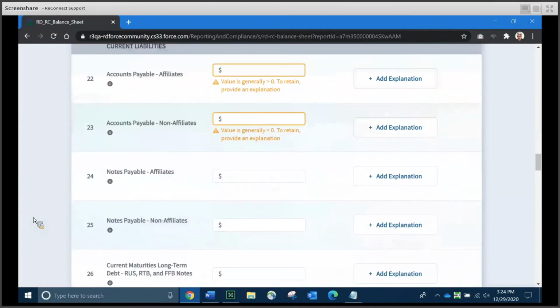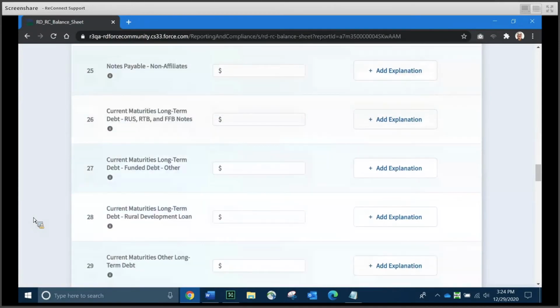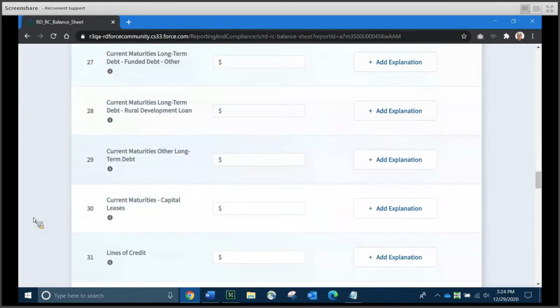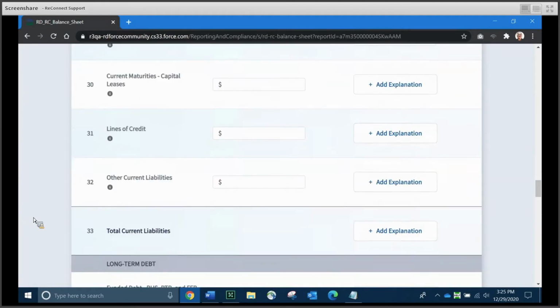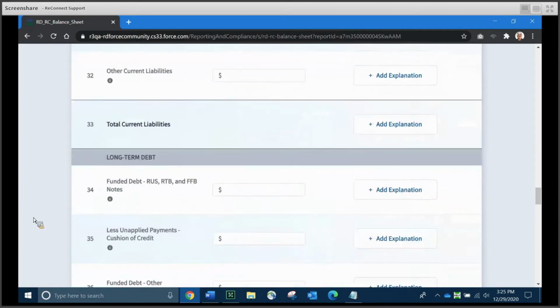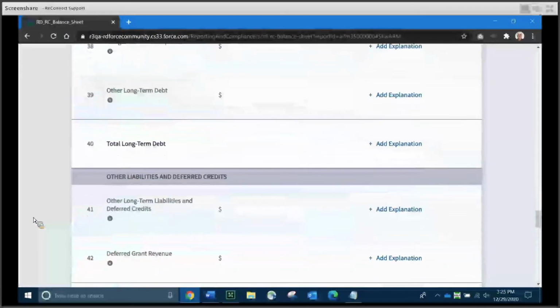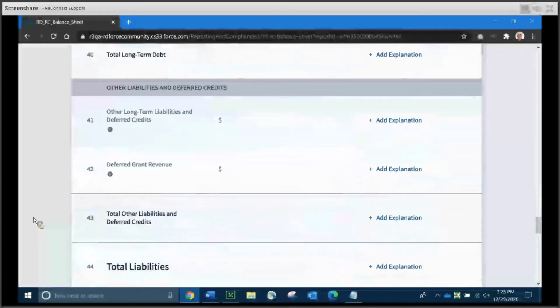And we'll just take a quick look at the liabilities and equity. Again, there are some areas that are going to require either a value or an explanation. And on the areas that are not necessarily required, you do have the opportunity to add an explanation if you need to by clicking the Add Explanation button.